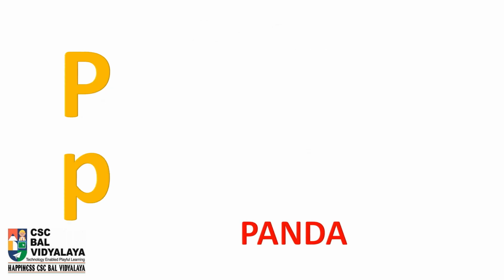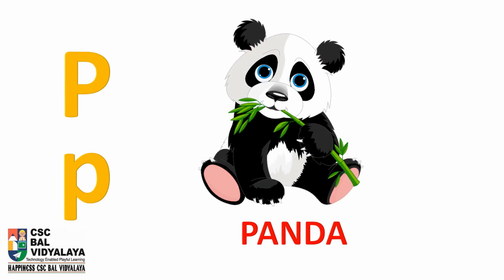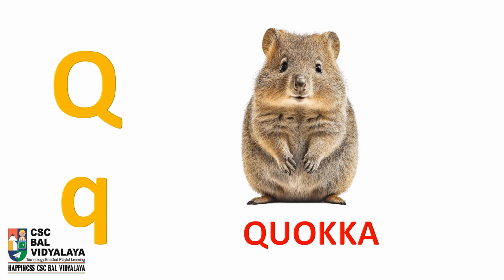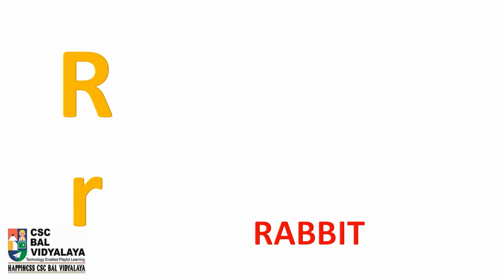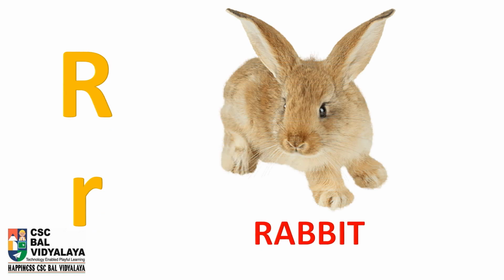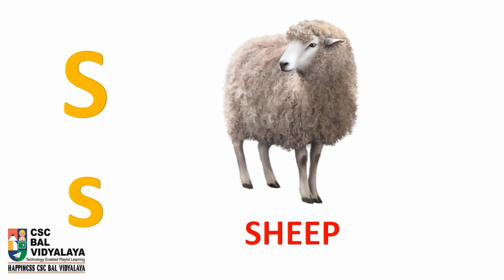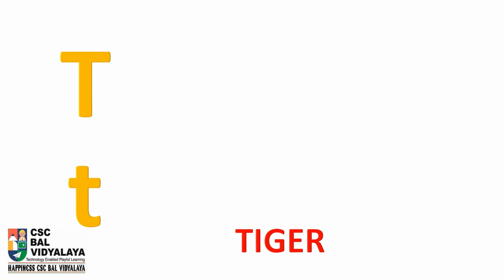P is for panda. Q is for quokka. R is for rabbit. S is for sheep. T is for tiger.